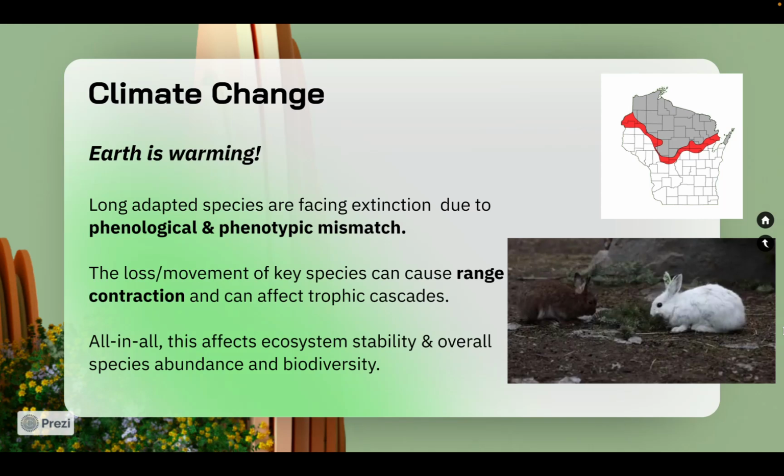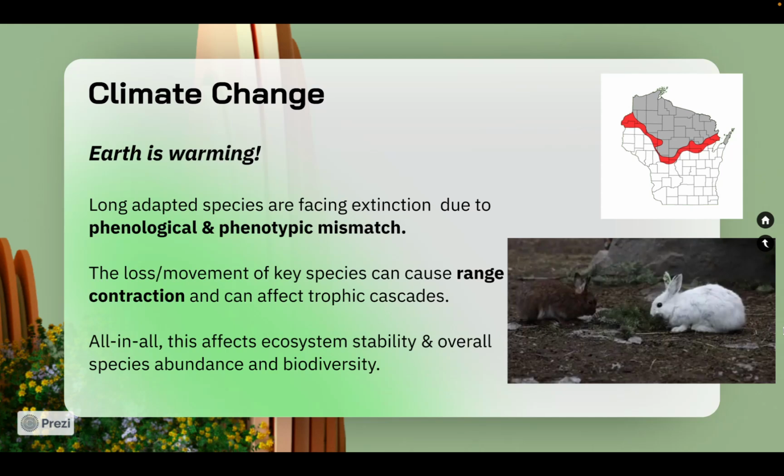This has happened to snowshoe hares. They used to turn brown just in time for summer, but due to summer getting longer, they end up still being white when snow melts, and thus stick out way more to predators. These changes can lead to range contraction, or a shrinking of the area that a population inhabits, causing animals to leave ecosystems they previously inhabited and be introduced to a new ecosystem not prepared for them.